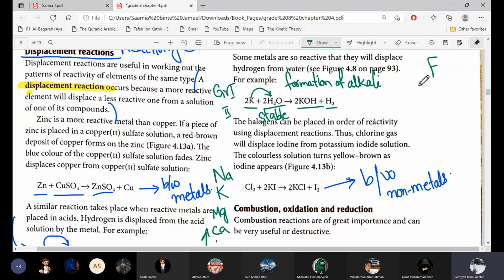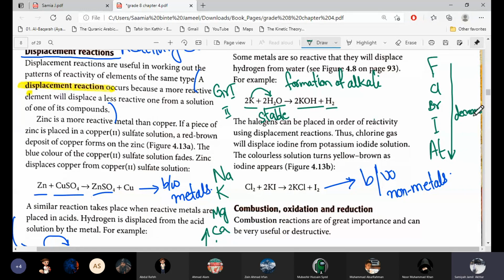The order: fluorine, chlorine, bromine, iodine, astatine. Okay, this is the order of halogens: fluorine, chlorine, bromine, iodine. Halogens means group 7. And in group 7, as we go down, their reactivity decreases.